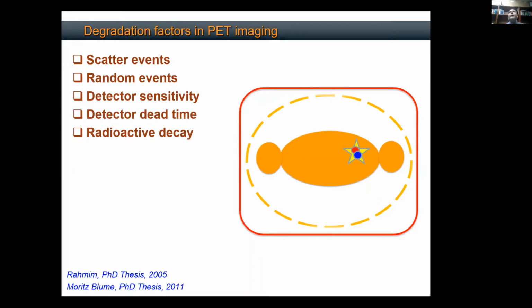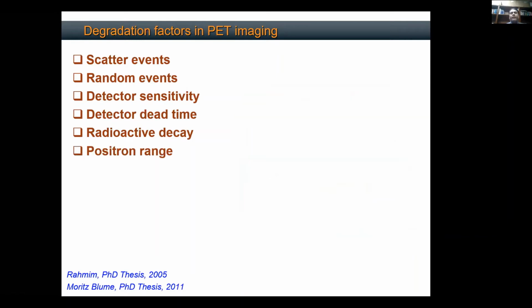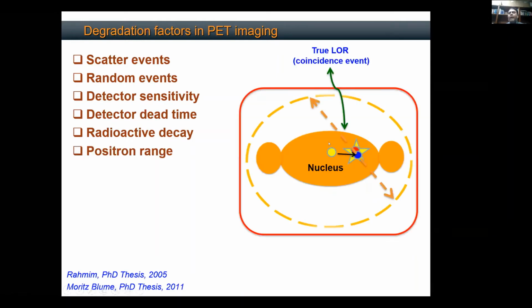Then you have radioactive decay. So as your radioactive source is decaying, your signal strength is decaying with time. That is also generating noise. Then actually तो आपका radioactive substance यहाँ पर accumulate हुआ था, पर क्योंकि positron के अंदर kinetic energy होती है, it travels a certain distance and it gets annihilated here. So the actual position of the tumor was this one, which is denoted by this nucleus, but it was detected slightly 1 to 2 millimeters on the right, for example. This is called positron range. So you are losing your spatial resolution.